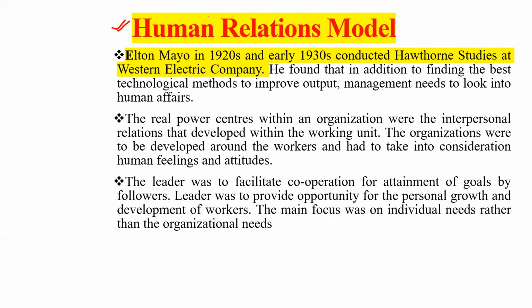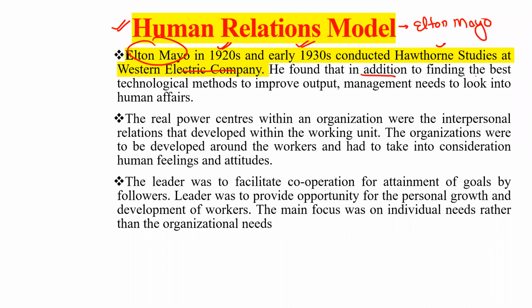The human relation model was developed by Elton Mayo. In 1920 and early 1930s, Mayo conducted the Hawthorne studies at Western Electric Company.